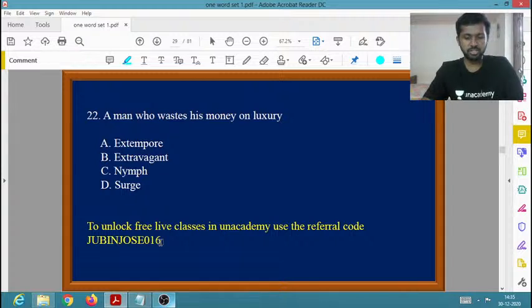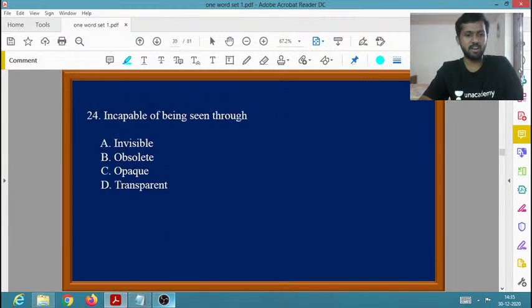Yes, very good student. So the right option is extravagant. A person who wastes his money, yes, right, exactly, Saurabh Singh. On luxury items, I think you are so fond of being extravagant. Are you extravagant? It is a person who wastes his money on luxury.